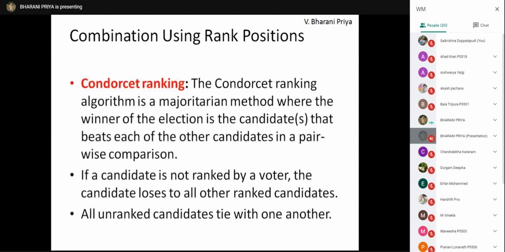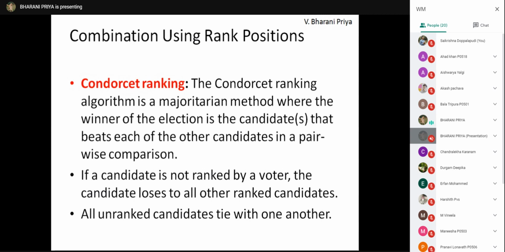Condorcet ranking. The Condorcet ranking is a type of majority method, where the winner of the election is the candidate that beats each of the other candidates. It's simply like elections. Whenever a document beats the other document by position, it is ranked high.